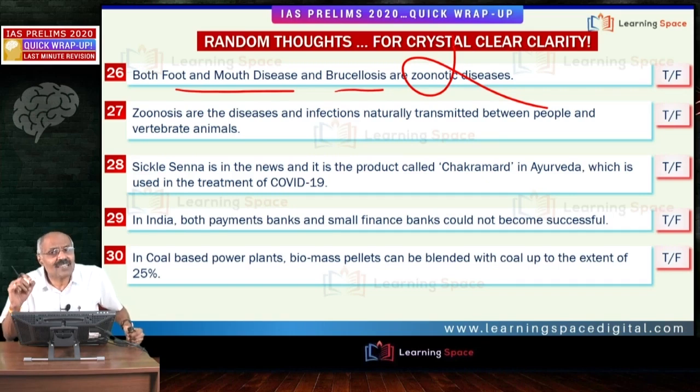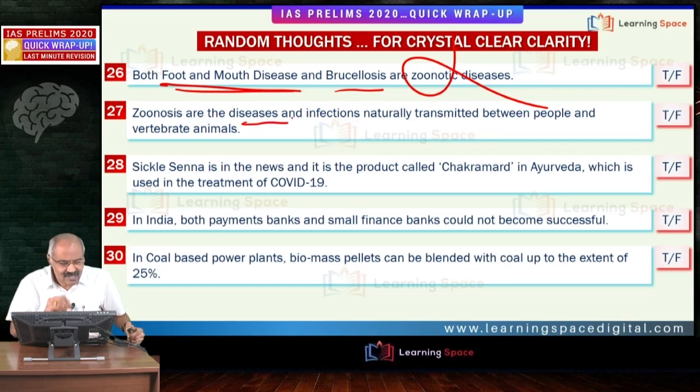Brucellosis has a vaccine for animals, no vaccine for human beings. And of course, foot and mouth disease is because of a virus. For foot and mouth disease, vaccination is taking place for all the animals, whereas for brucellosis, vaccination is taking place for female animals of a certain category. This is another difference, because the government plan is to eliminate these two by 2025 and eradicate these two by 2030.